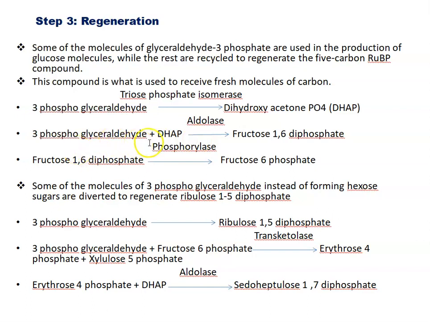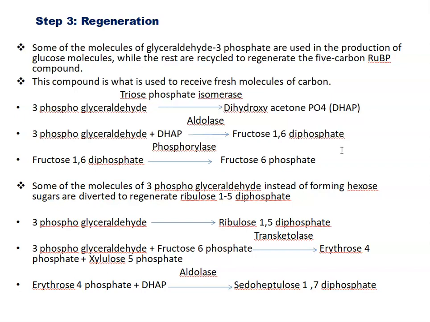3-phosphoglyceraldehyde first reacts with DHAP in the presence of enzyme aldolase. Fructose 1,6-diphosphate is formed. This fructose 1,6-diphosphate in the presence of enzyme phosphatase is converted into fructose 6-phosphate. Some of the molecules of 3-phosphoglyceraldehyde, instead of forming hexose sugar, are diverted to regenerate ribulose 1,5-bisphosphate to receive fresh molecules of carbon, right?